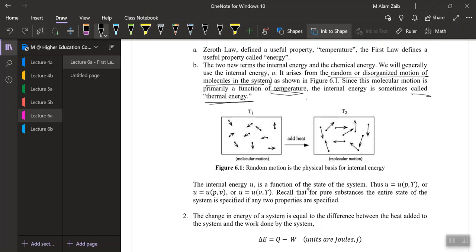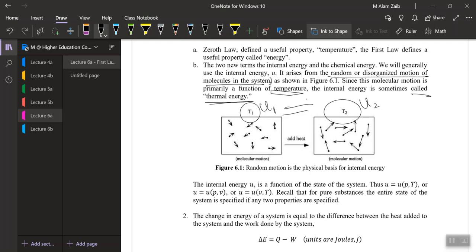So we are defining it as a state function. Internal energy is a state function. That means we are changing from T1 to T2, and we will be only interested in what the internal energy U1 was at the start and what the internal energy U2 would be at the final state, and we would be looking at the difference between the two. We are just looking at the temperature change and the internal energy change.